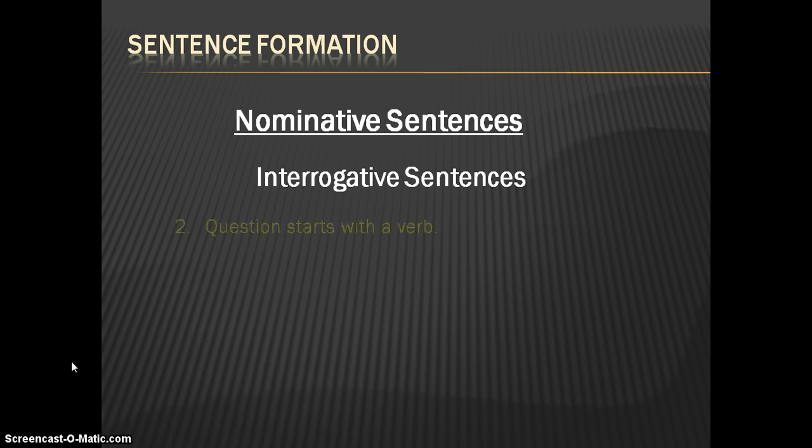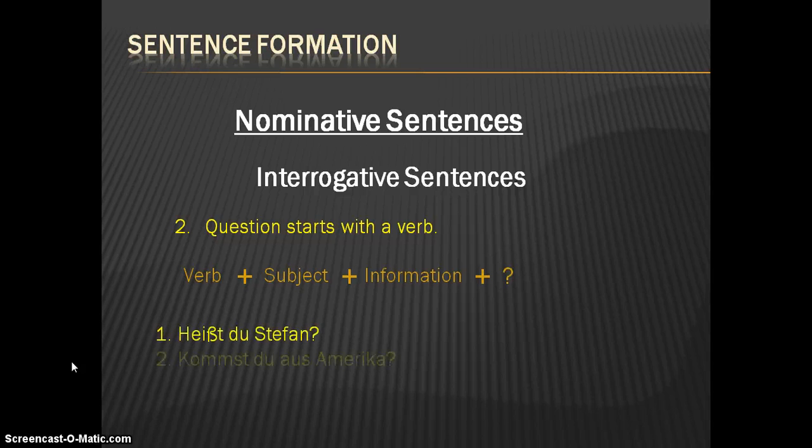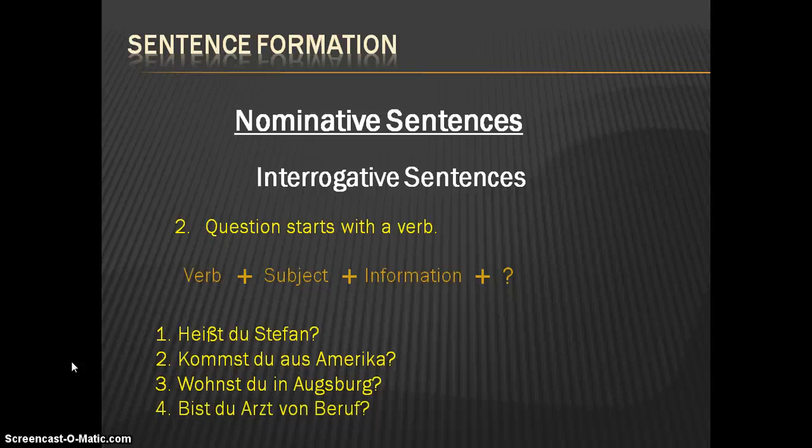Second case, when the question starts with the verb. First place is the verb, second place is the subject, third place is the information, then the question mark. For example, heißt du Stefan? Kommst du aus Amerika? Wohnst du in Augsburg? Bist du Arzt von Beruf? Heißt deine Mutter Clara? So these are the questions when the question starts with the verb: first the verb, then the subject, then the information.